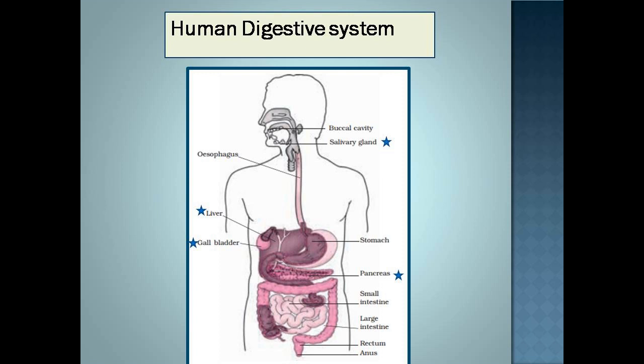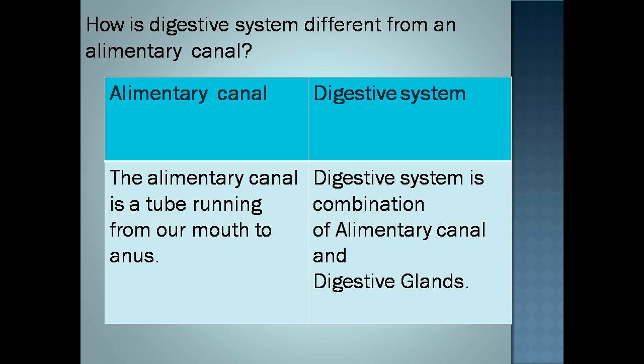So these glands secrete digestive juices which help in digestion of food. Now, how is digestive system different from an alimentary canal? The alimentary canal is a tube running from mouth to anus, and digestive system is combination of alimentary canal and digestive glands.